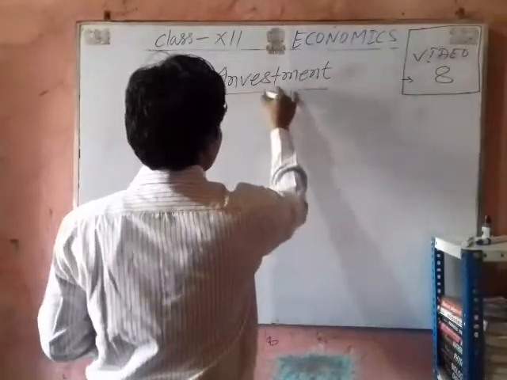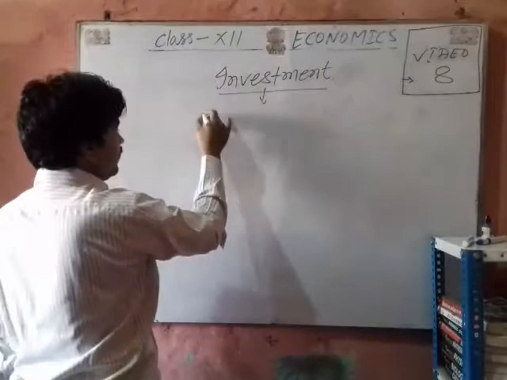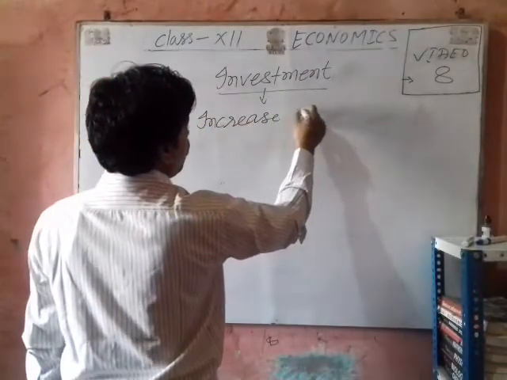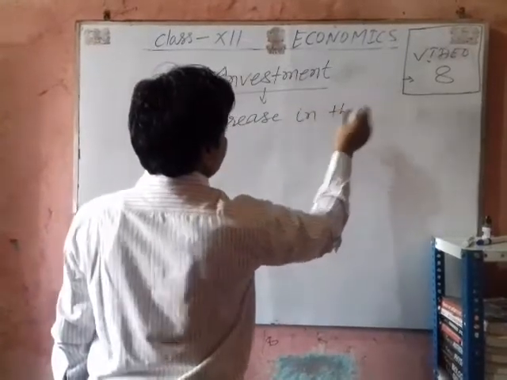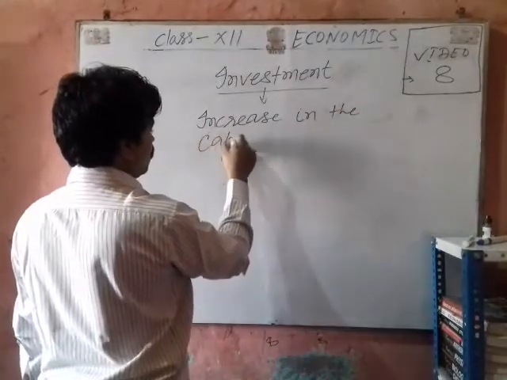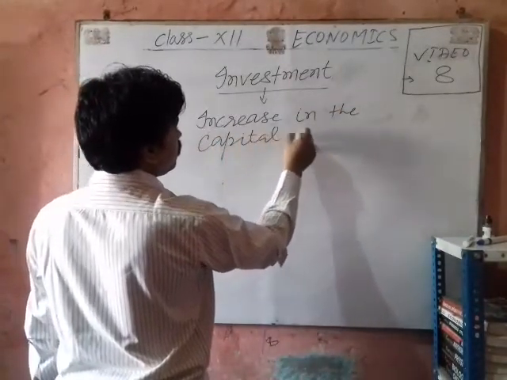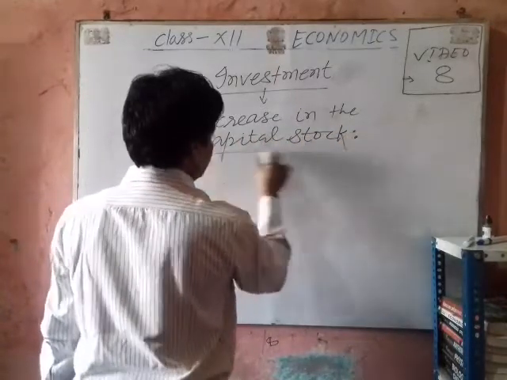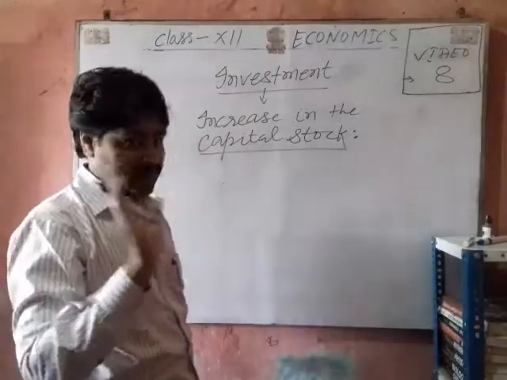Investment refers to the increase in capital stock, during the period of an accounting year.